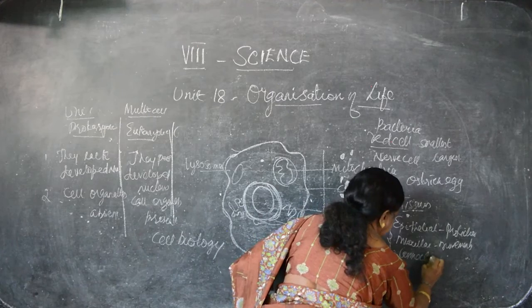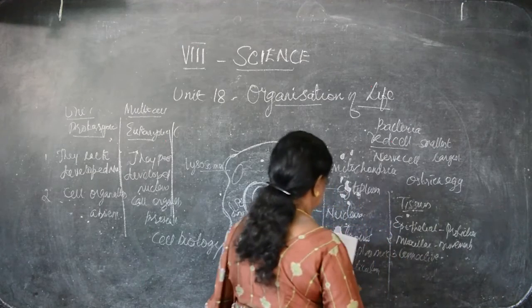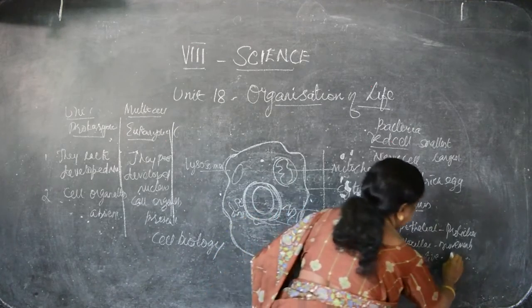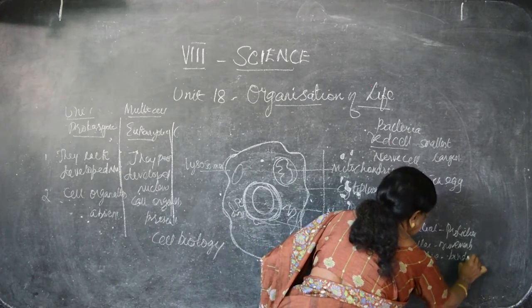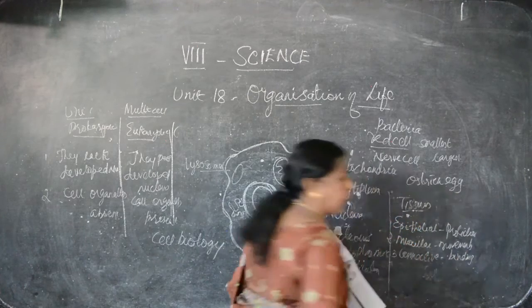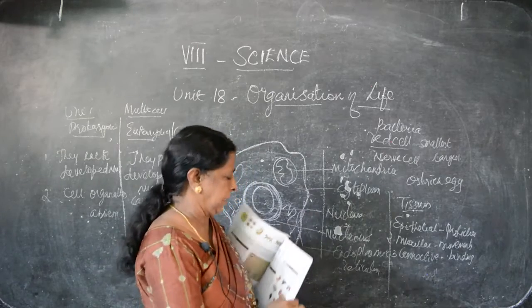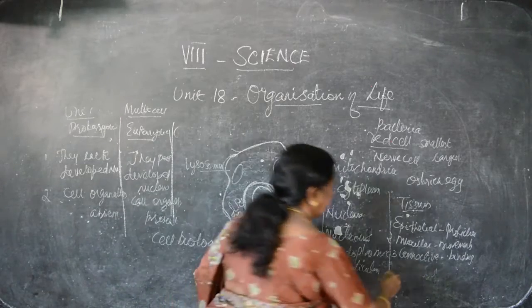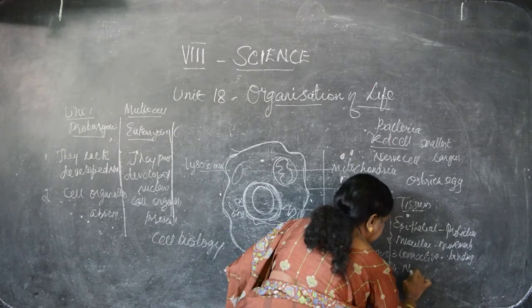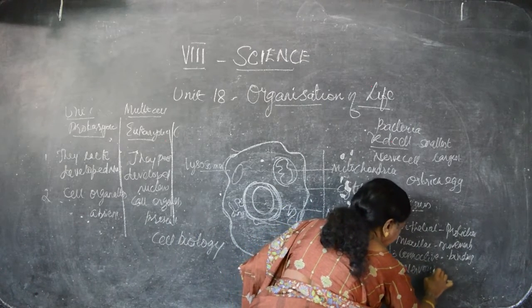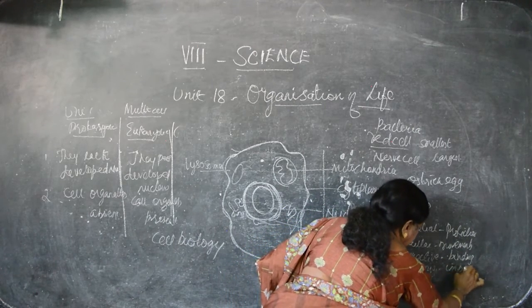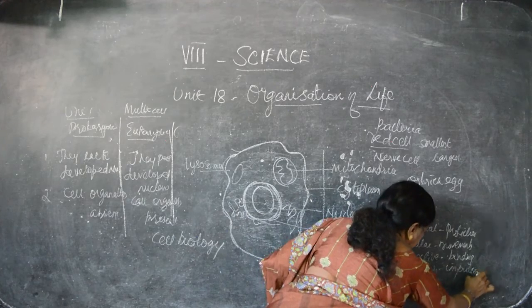It supports the cells. It is binding, that is connecting different structures. Binding means connecting, like how a book is bound. The same like nervous system. It is mainly to carry the messages, impulses. Impulses means what? Our feelings.